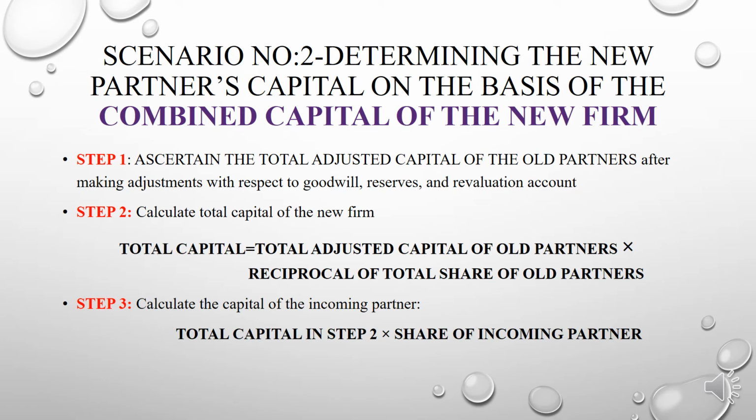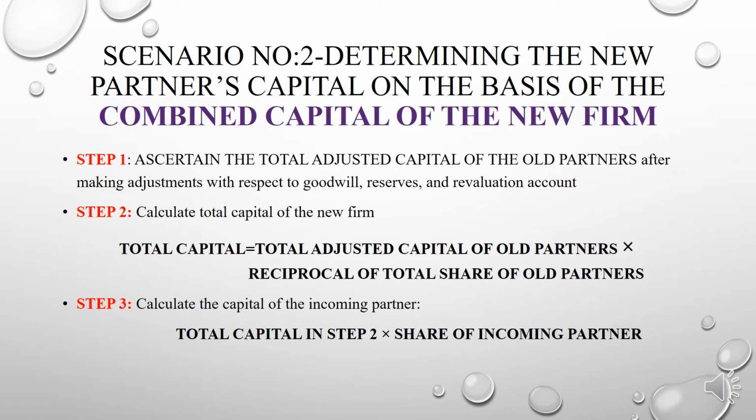Now we are moving to the second scenario, or scenario number 2, that is determining the new partner's capital on the basis of combined capital of the new firm, or on the basis of old partners' capital.